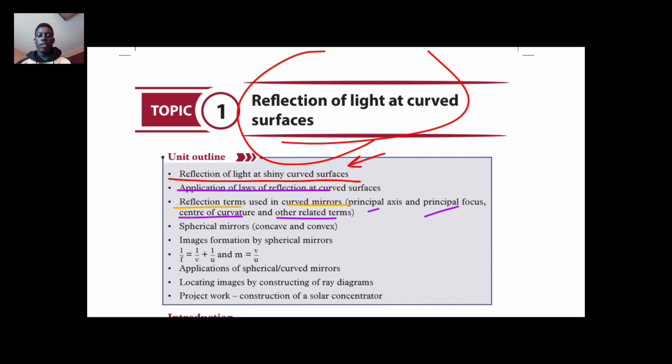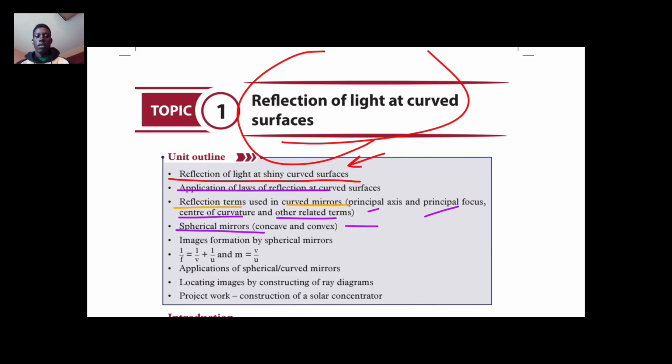You will also learn about spherical mirrors such as concave and convex mirrors. And another spherical mirror is the parabolic mirror. You will also learn about the parabolic mirror.